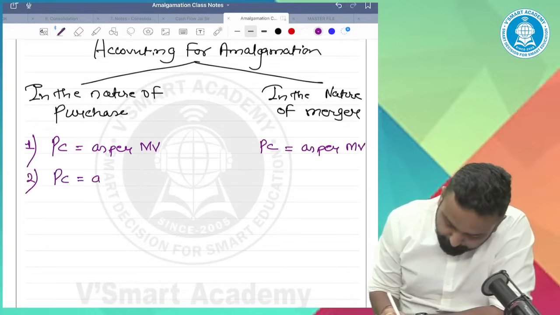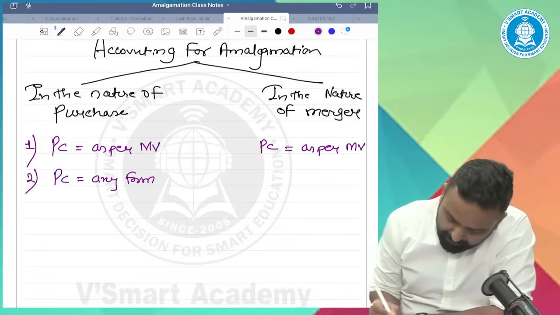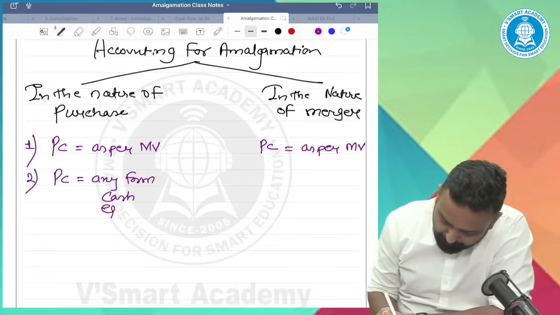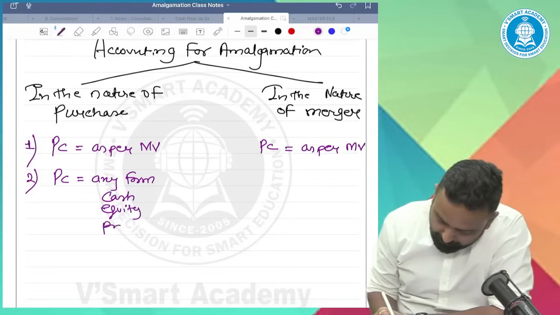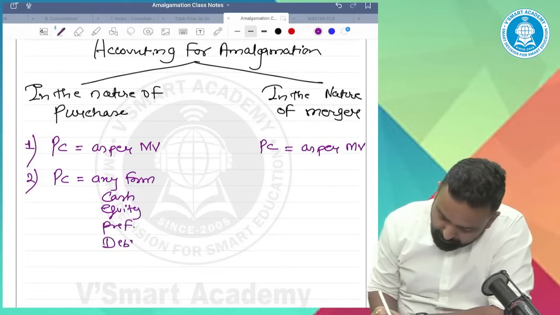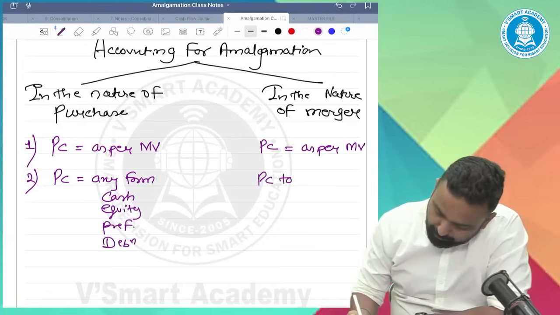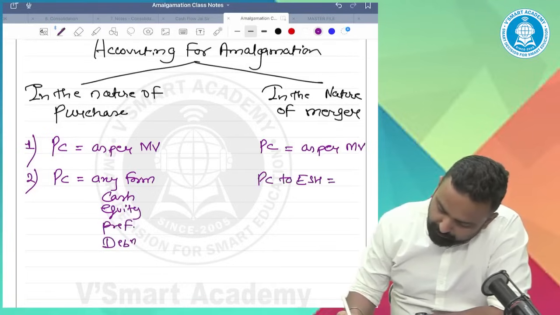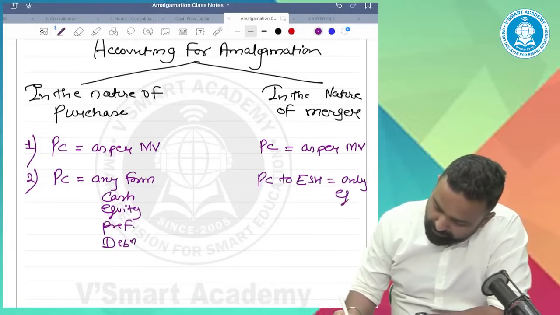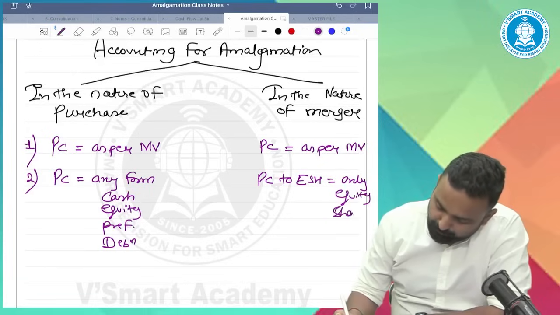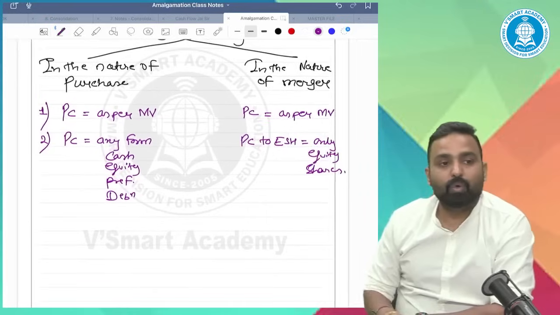PC, any form: cash, equity, preference, debentures. PC to equity shareholders, only equity shares.